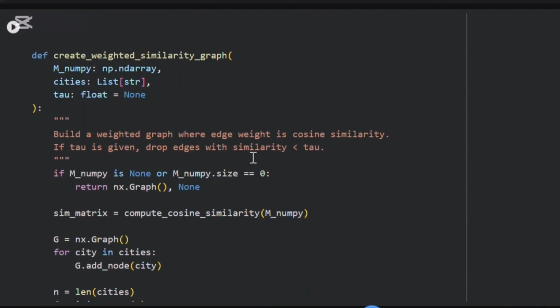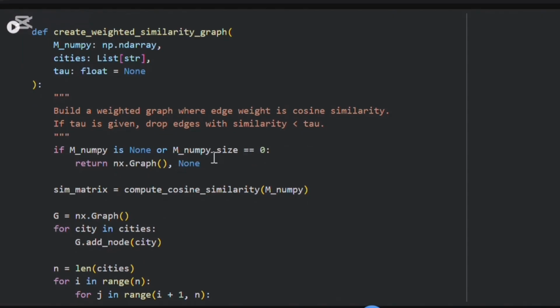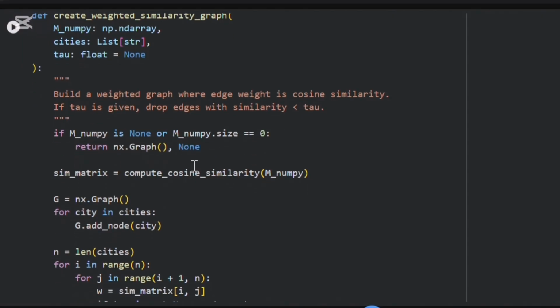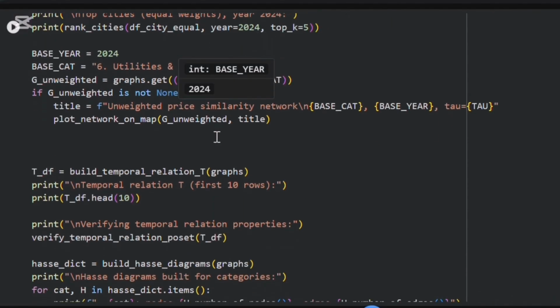Then these functions build weighted graphs where edge weights are the cosine similarity values, and then compute similarities across categories using the alpha category weights to get a single weighted network for each year. Then we have the function to plot the similarity heat map. And finally, in this main cell, we call all the functions in order.